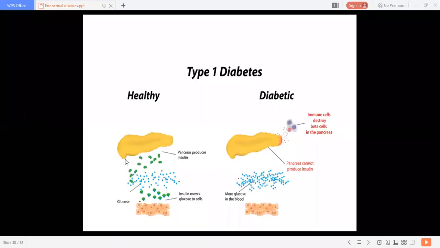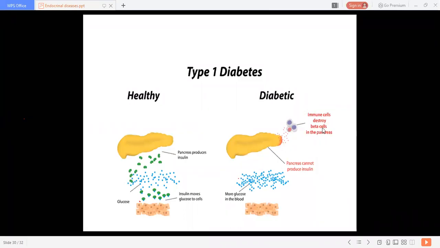Here we can see the healthy physiology of insulin secretion, and here the diabetic disease. What happens in healthy individuals? The pancreas produces insulin. Here are glucose molecules. We can see insulin molecules attach to this glucose, and insulin moves glucose into the cell. This is the normal process in healthy individuals. And what happens in diabetic individuals?